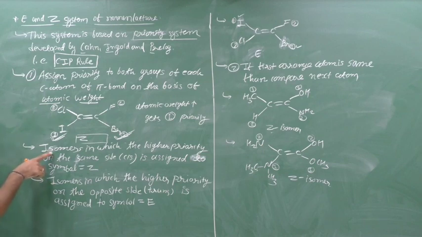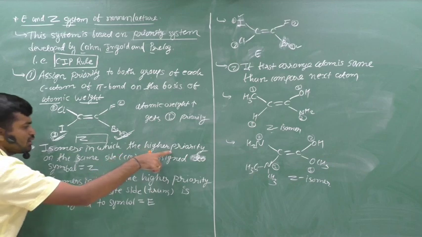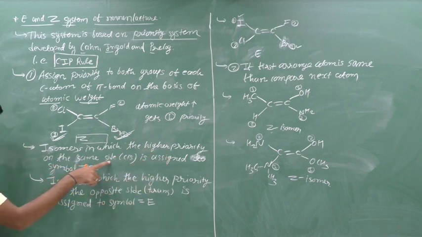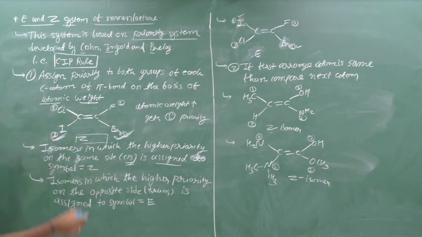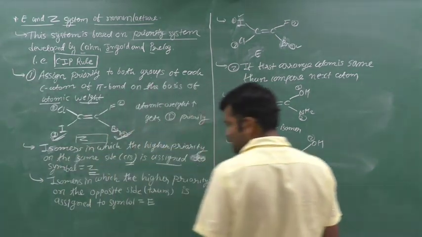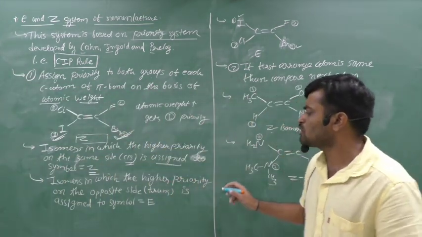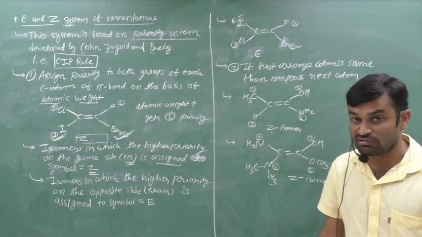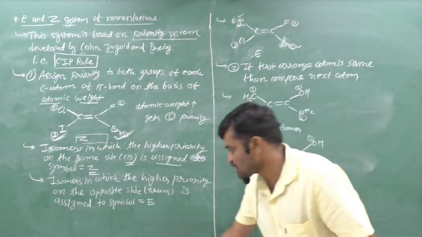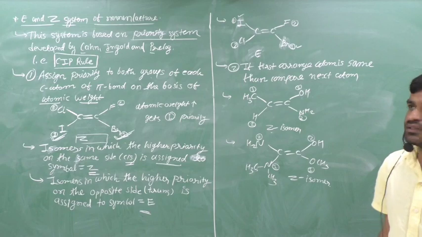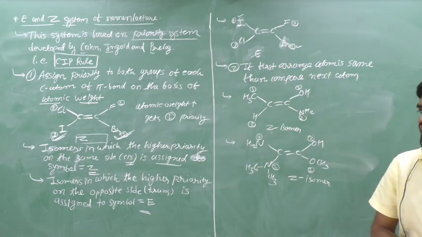We can write here: isomers in which the higher priorities are on the same side. Same side means same side of the double bond. It is equivalent to cis, and is assigned the symbol Z. Clear? And if any isomer has the higher priority on the opposite side, equivalent to trans, it is assigned the symbol E.